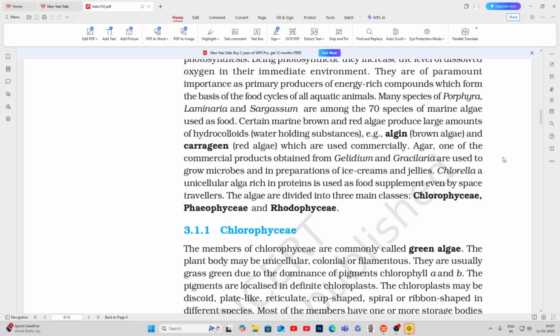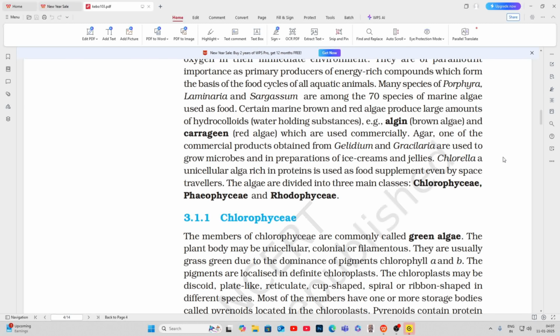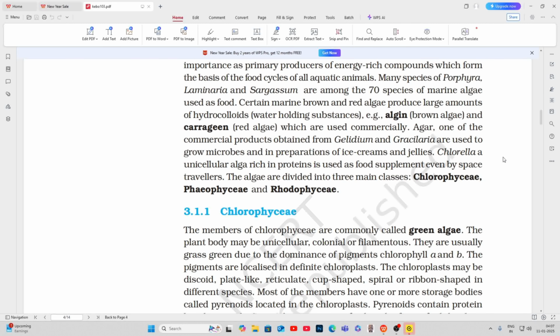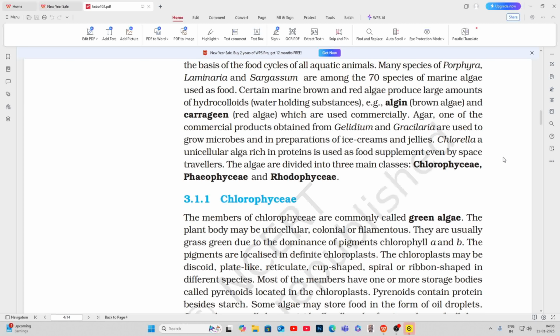Many species of Porphyra, Laminaria, and Sargassum are among the 70 species of marine algae used as food. Certain marine brown and red algae produce large amounts of hydrocolloids, water-holding substances, for example, algin (brown algae) and carrageenan (red algae), which are used commercially.